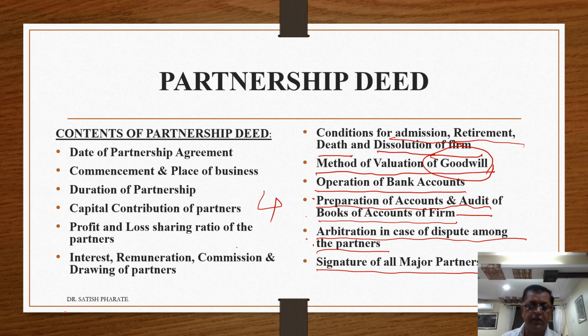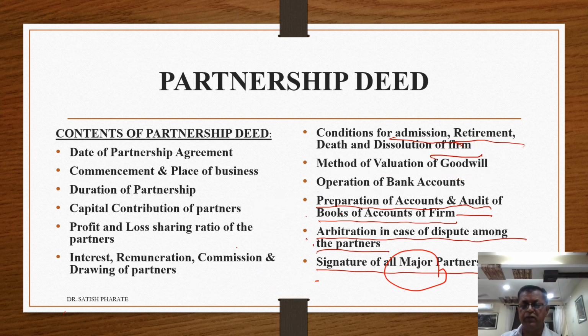Why major partners? Suppose there are three partners, A, B, and C, and assume that A is major, B is major, but C is minor. For your information, a minor partner will not be eligible to sign the partnership agreement. Hence, only major partners' signatures will appear on the partnership deed. That is regarding major partners. This is regarding the partnership deed information.